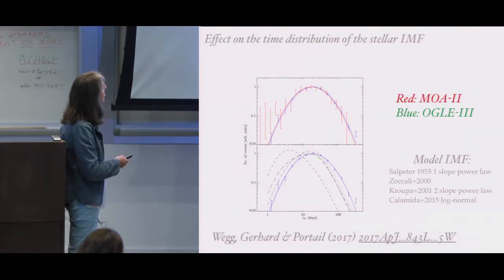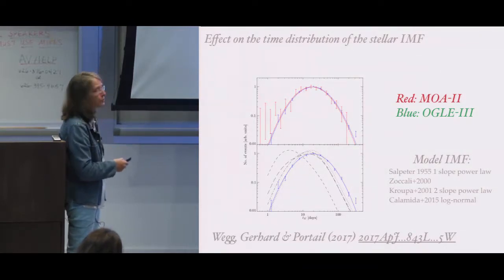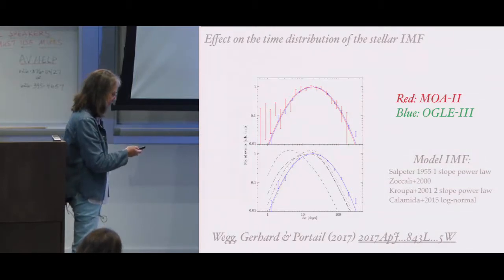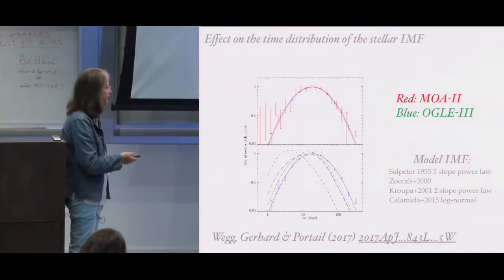The constraint on the IMF can be done especially using the time distribution of the events. And you see, for example, here the different IMFs that they fitted, to conclude that the IMF is the same in the bulge as in the local disk.